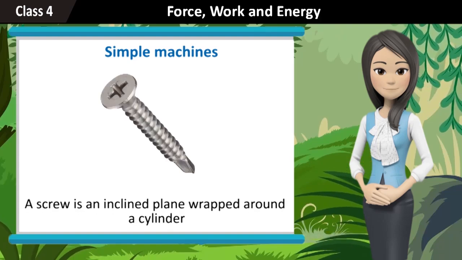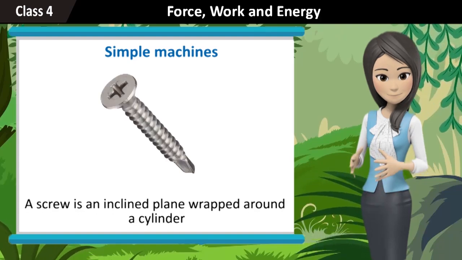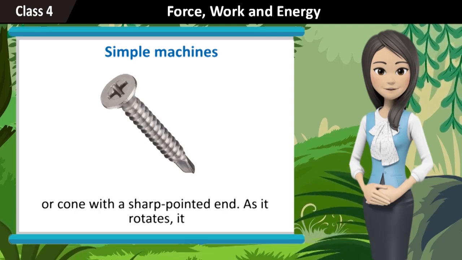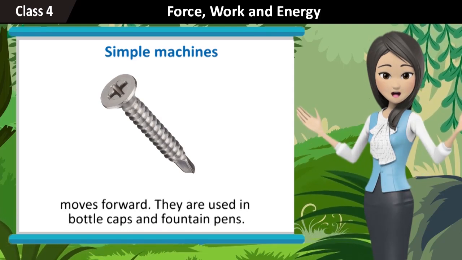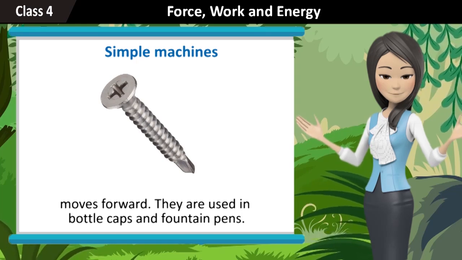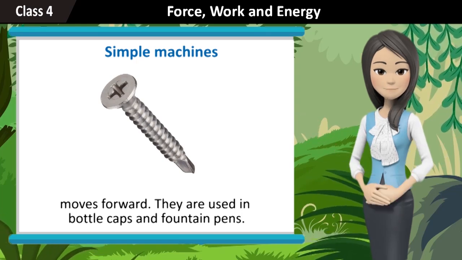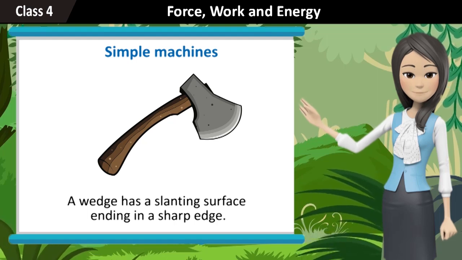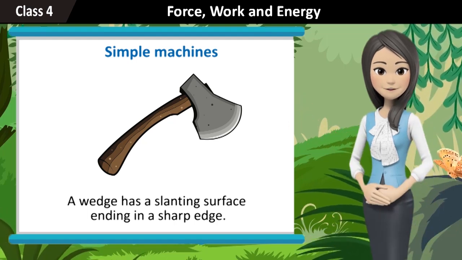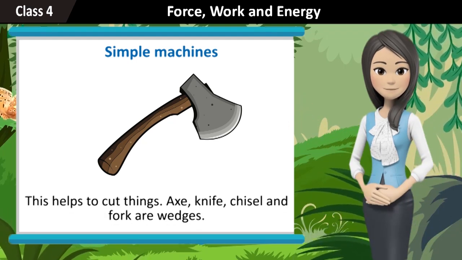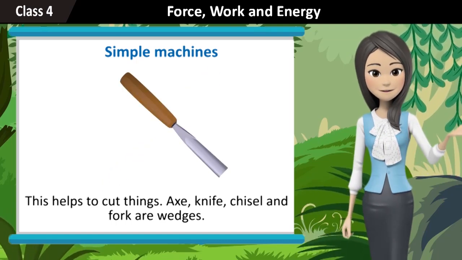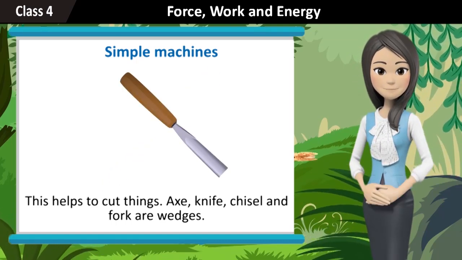Screw. A screw is an inclined plane wrapped around a cylinder or cone with a sharp pointed end. As it rotates, it moves forward. They are used in bottle caps and fountain pens. Wedge. A wedge has a slanting surface ending in a sharp edge. This helps to cut things. Axe, knife, chisel, and fork are wedges.